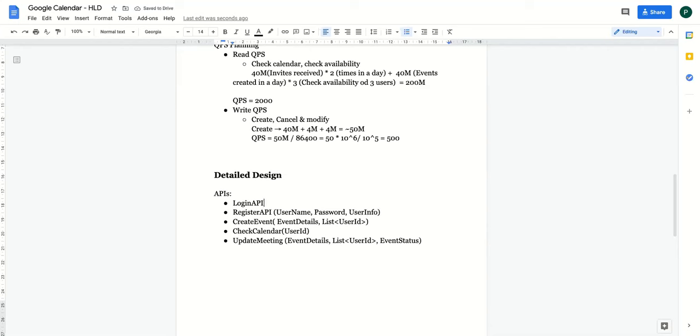And in the login API, what will we do? You'll have a username and the password. Correct. So these are the APIs which we need. Anything else? Any confusion? Feel free to unmute yourself and ask your questions.